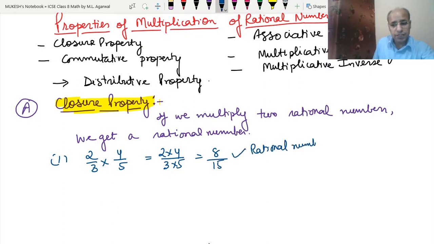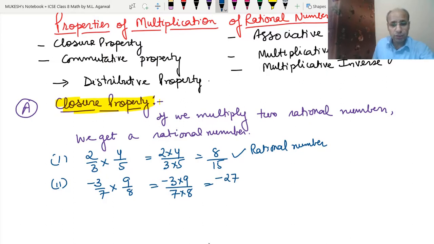Let's check another example. Second example, minus 3 upon 7 into 9 upon 8. That means minus 3 into 9 upon 7 into 8, which means minus 27. As I told you initially also, the multiplication of a minus number and a plus number is negative. And 7 eights are 56, which is also a rational number.